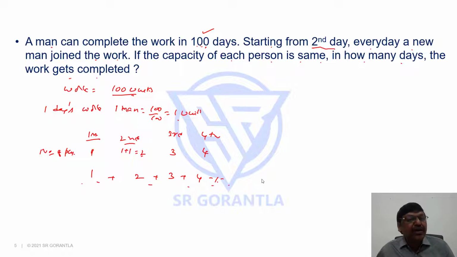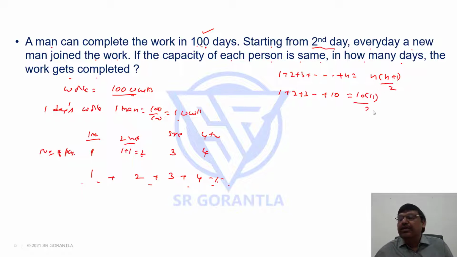So the sum of how many numbers will be 100? You can make a guess. What is the sum of the first n numbers formula? 1 plus 2 plus 3 and so on. Sum of n numbers is n into n plus 1 by 2. If you look at the sum of the first 10 numbers, just to make a guess, it should be a little more. 10 into 11 by 2 is only 55, but I need 100 total.